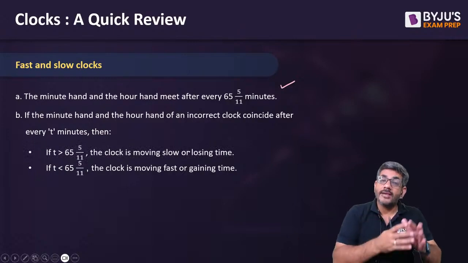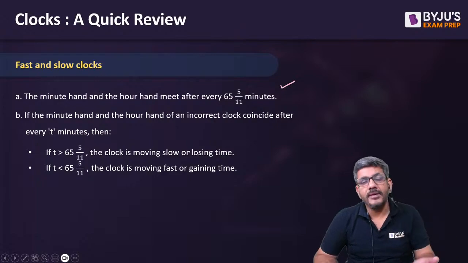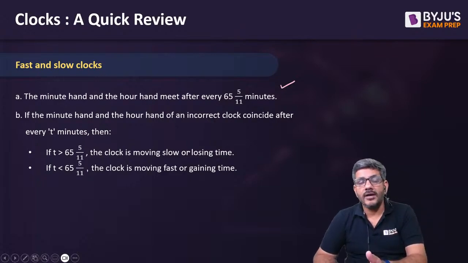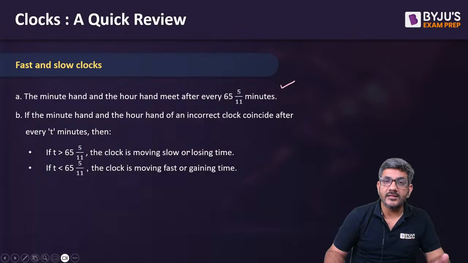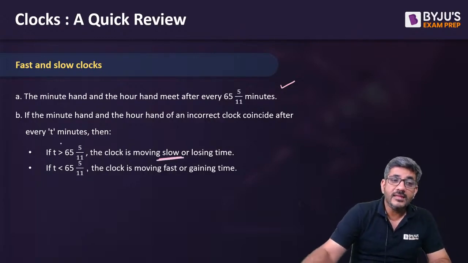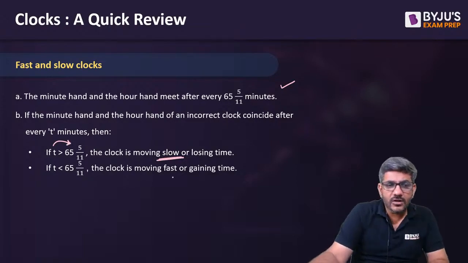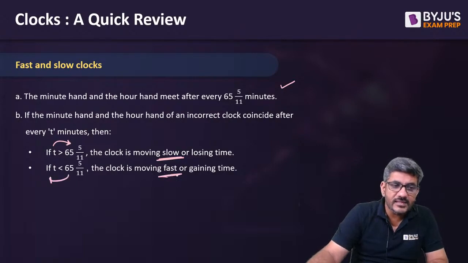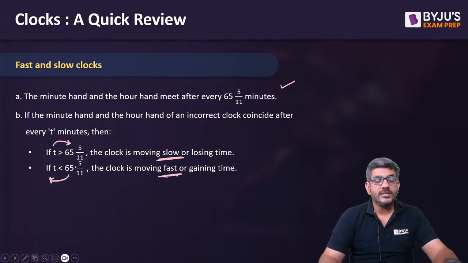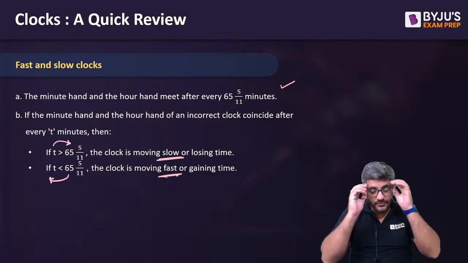But if the clock is incorrect, then of course they will be meeting either a little bit ahead of this time or a little bit behind this time. So if the clock is moving slow, then the time taken by them to meet would be more than this. If the clock is moving fast, then the time taken by them to meet is less than this. That way you will get to know whether the clock is moving fast or slow, through which we answer those questions.